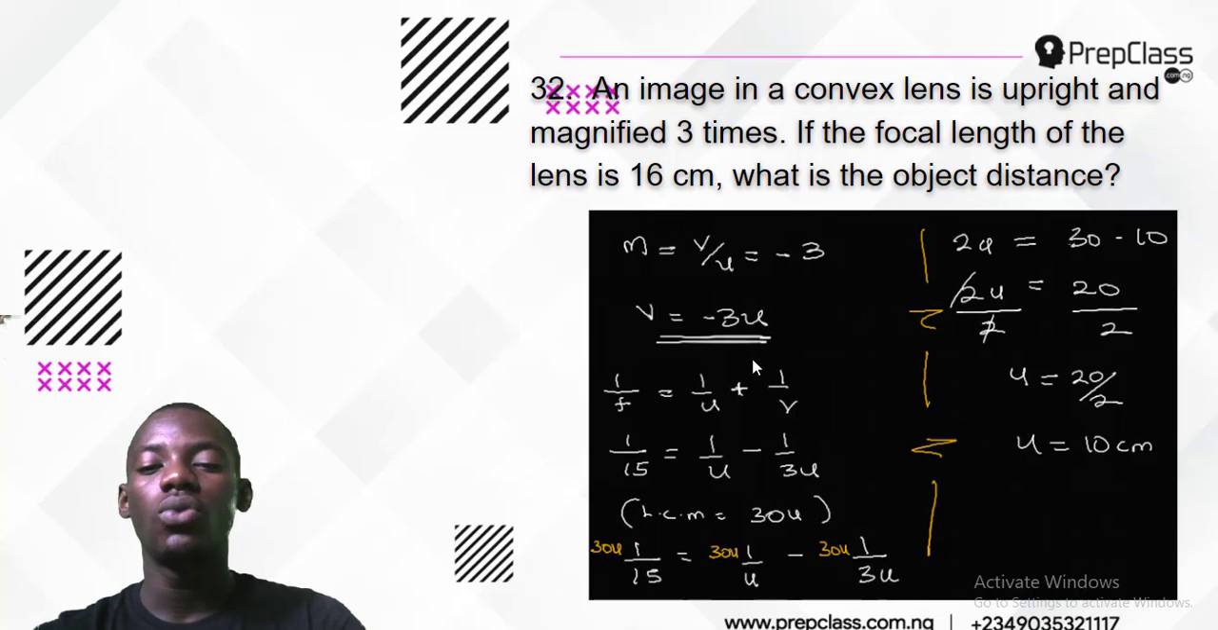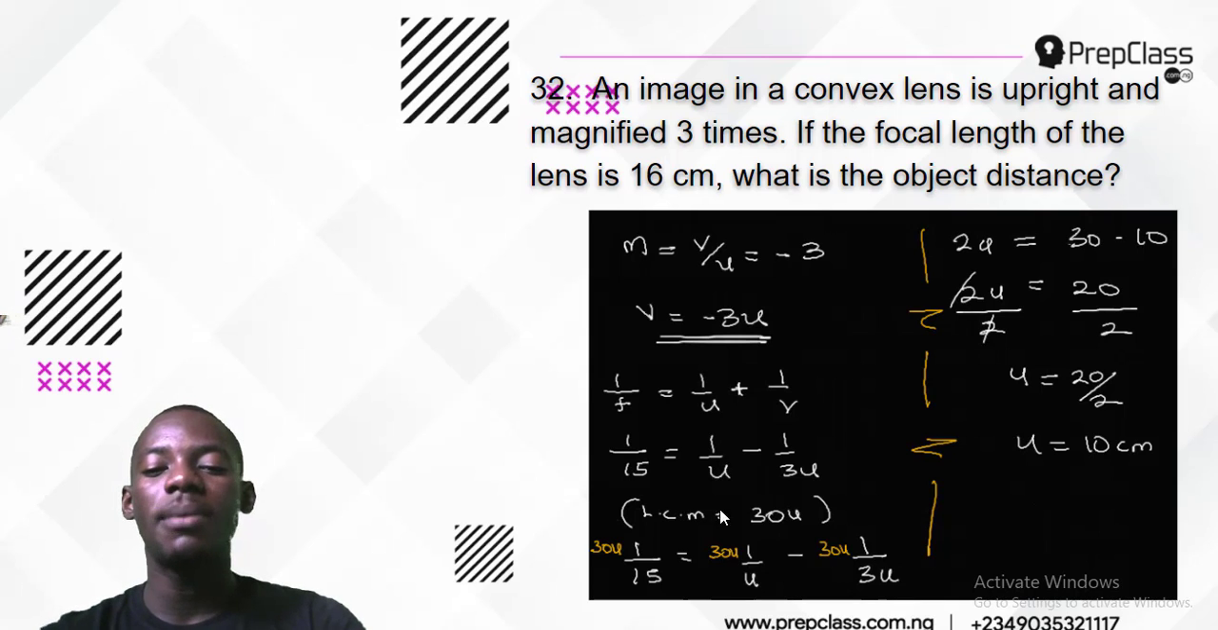Why is it 3U? Because that was what I did here. I plug in because the magnification itself is 3. But why is it negative? Because this is negative here. So the negativity will come here and turn the positive sign to negative sign. And that will become 1 over 15 equal 1 over U minus 1 over 3U. Because the magnification is 3 times. And so I'm to find the U, or the object distance, right?